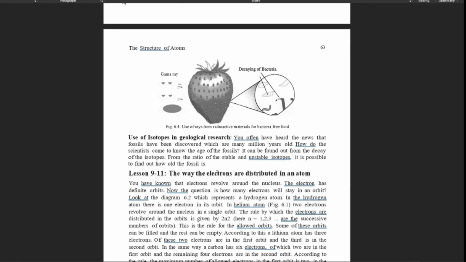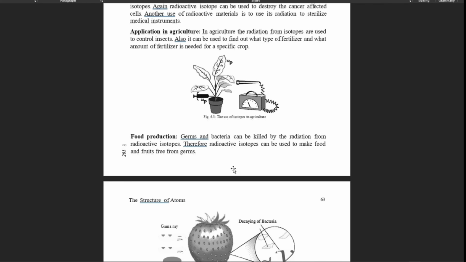Like carbon-14. 14 here is a mass number, we know. So the carbon-14 isotope is used to detect the age of the earth. This is another point. So this is all about the uses of isotopes in daily life.